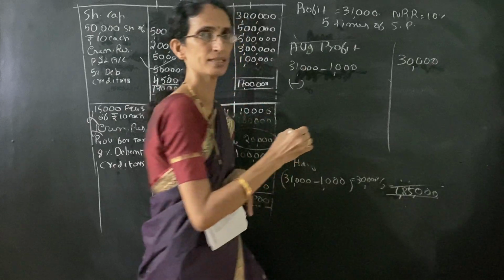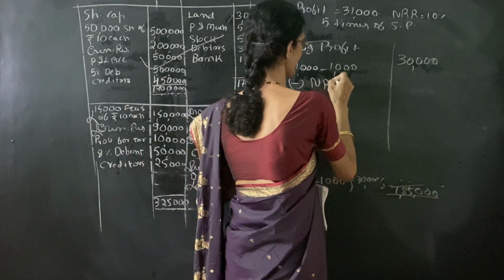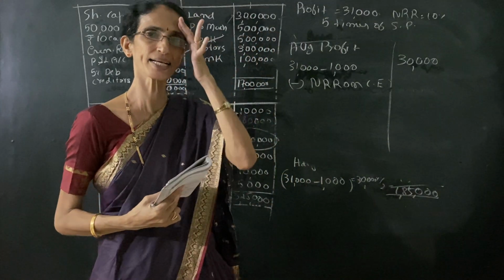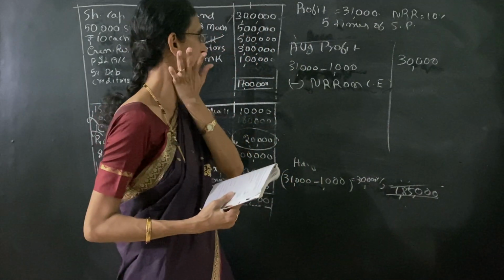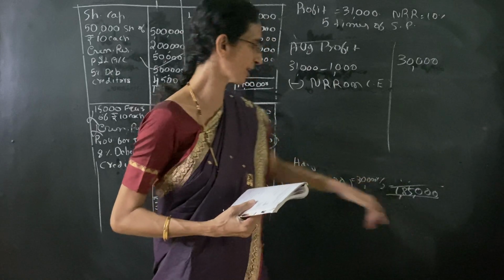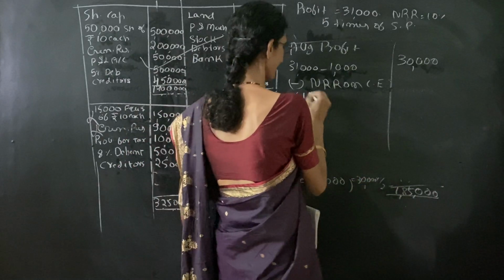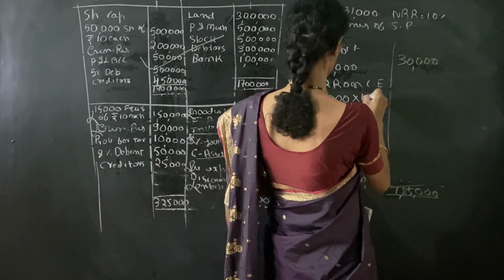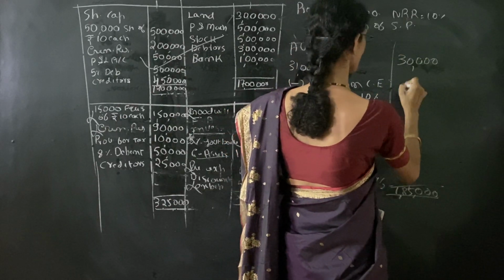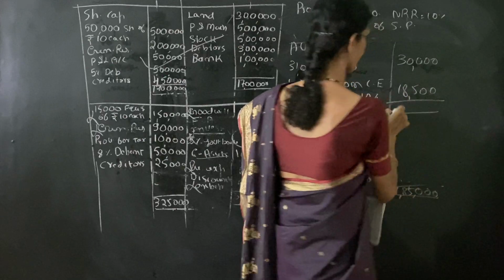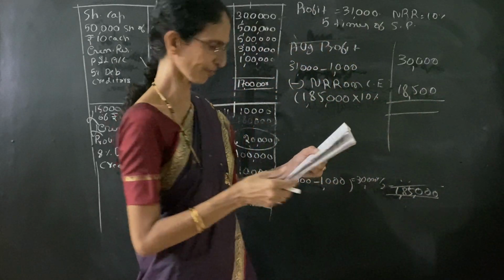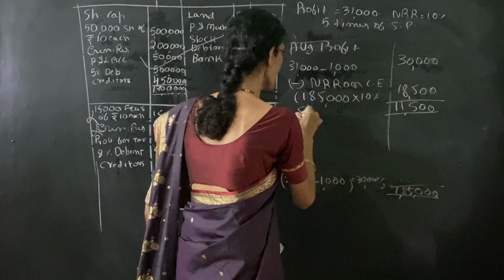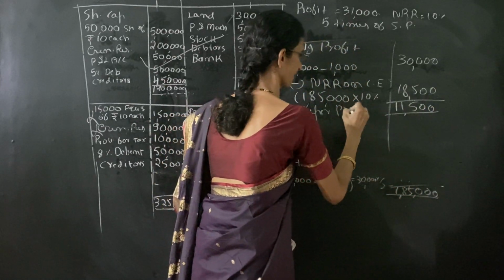Less normal rate of return on capital employed. Capital employed already calculated, 1,85,000, into normal rate of return 10%, that is 18,500. So we get 11,500 as the super profit.